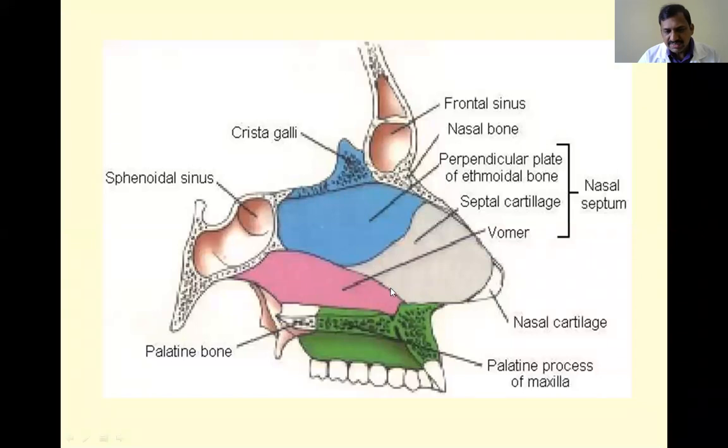This is the vomeronasal cartilage, and here it is well developed. At this area there is a pouch-like structure called the vomeronasal organ of Jacobson. It is more developed in lower animals like rabbits and dogs, that is, macrosomatic animals. It lies in between the septal cartilage and the vomer.